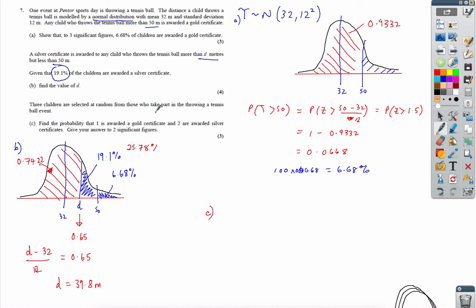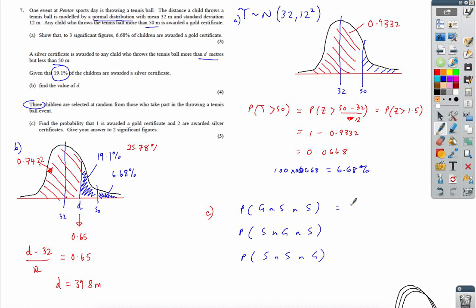Okay, last part of this question. What's the chance, if we choose 3 children to take part in a tennis ball throwing event? Too exciting. Find the probability that 1 gets a gold and 2 silver. It doesn't say what order. So it could be gold, silver, silver, or silver, gold, silver, or I suppose silver, silver, and a gold.